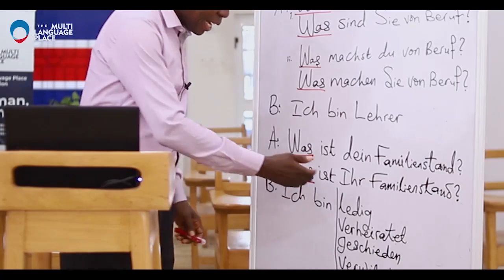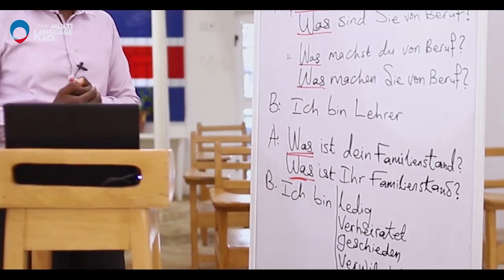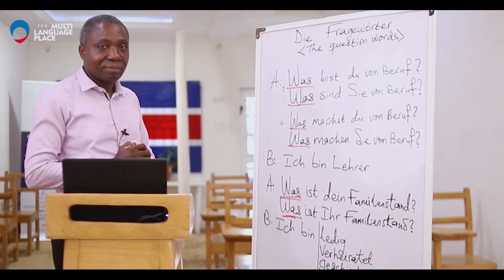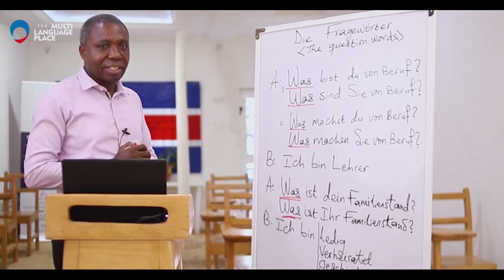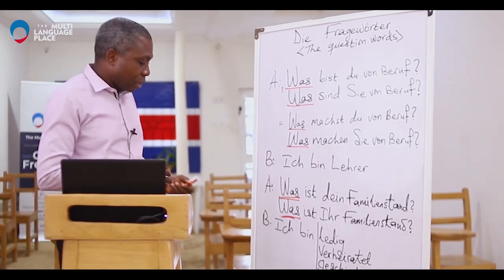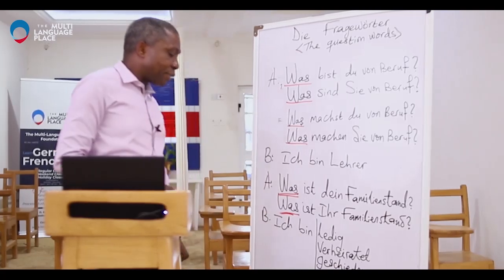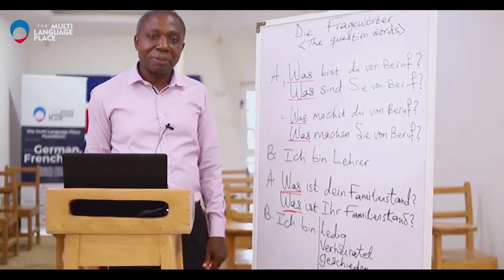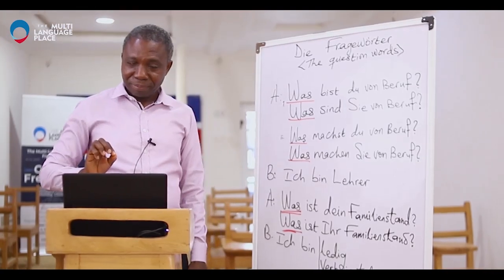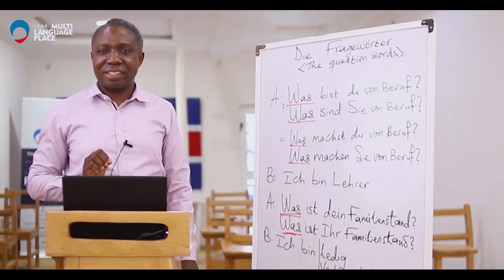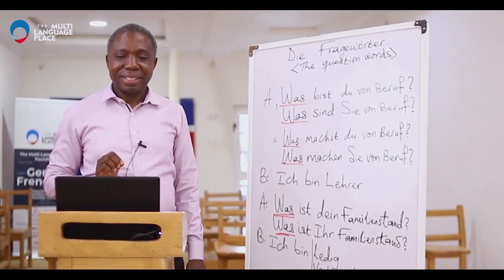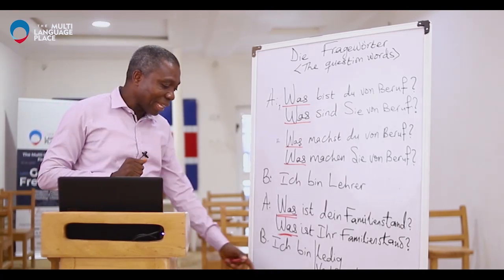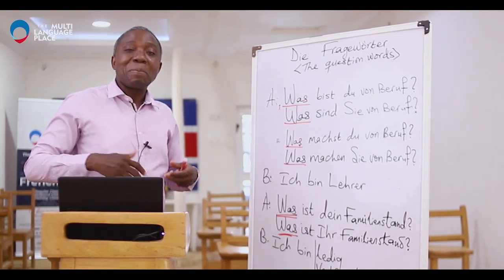Ich bin ledig. Ledig simply means I am single. Ich bin ledig. Say it after me. Ich bin ledig. Okay? And I have other alternatives. The second one is ich bin verheiratet. Say it after me. Ich bin verheiratet. Very good. Ich bin verheiratet. That means I am married.